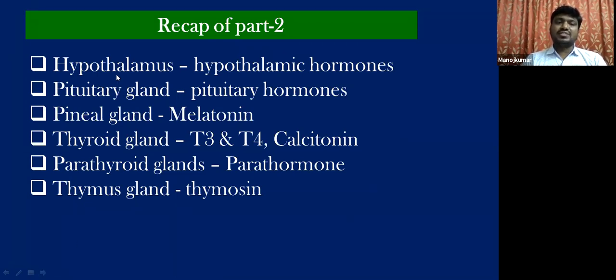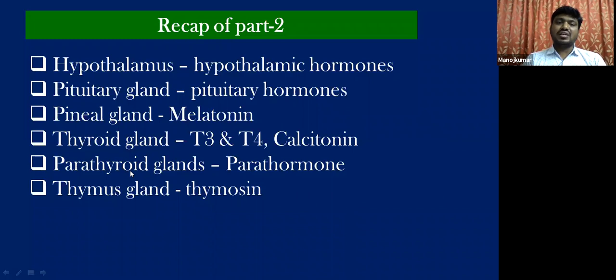So far, we have discussed the hypothalamus, which is the master control center of the total endocrine system, and its hypothalamic hormones. We discussed the pituitary gland, its three lobes, anterior, middle, and posterior, and their respective pituitary hormones. The pineal gland and its secretion called melatonin. The largest endocrine gland of our body, the thyroid gland, and its hormones.